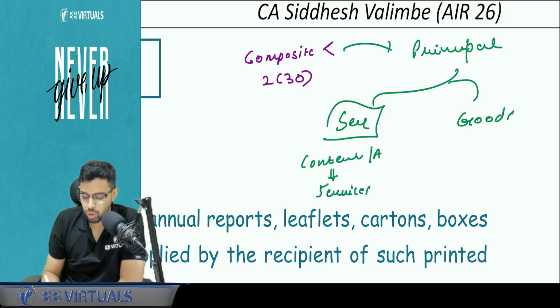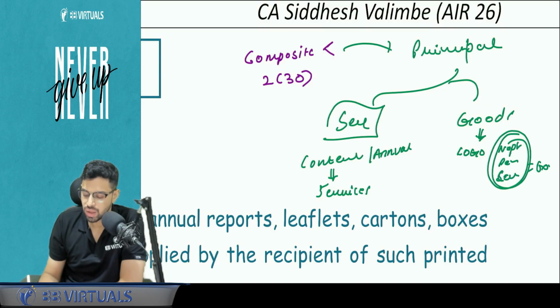Or for example, annual report, my company's annual report. So I gave the content, I got the annual report printed. But for example, goods, for example, I gave him my logo and I got it printed on napkins, on pens, on calendars. So here the focus is on these goods. He's not giving me any printing service. I'm not giving any content per se. I'm just giving him a logo and he's essentially selling me this particular goods. So here the principal element, that is the predominant element, is goods.